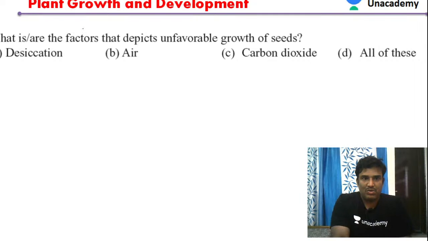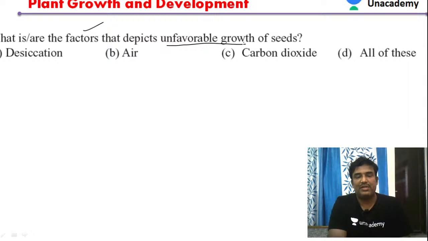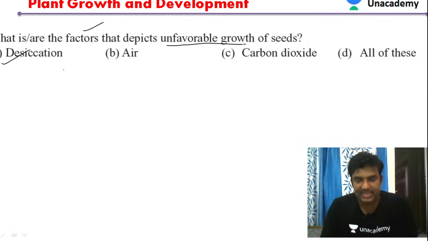Next question. What are the factors that depict unfavorable growth of the seeds? There are different factors that are unfavorable for the growth of the seeds. When there is desiccation, the seeds cannot grow. Generally seeds also respire, by taking in air. So desiccation is unfavorable for the growth of the seeds. So option A will be our answer in this case.